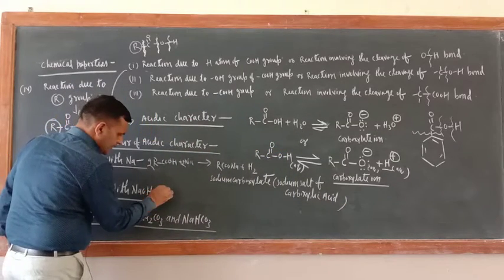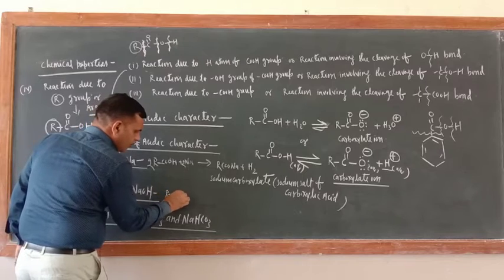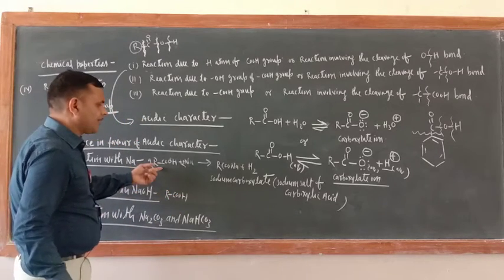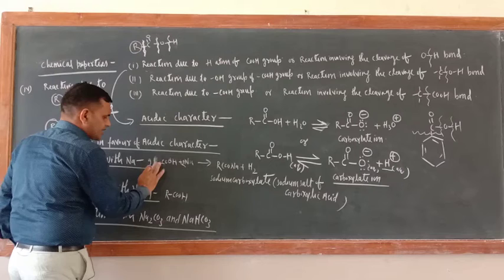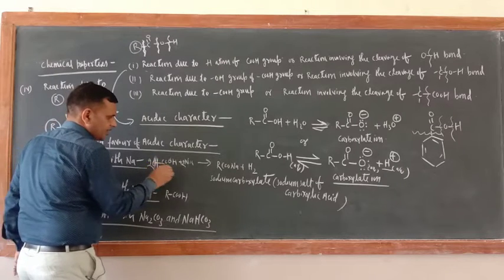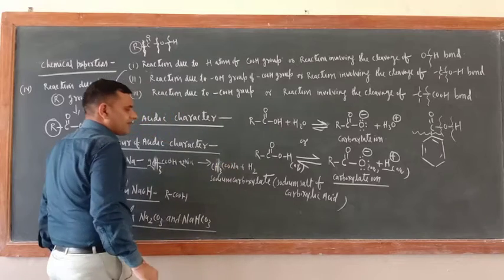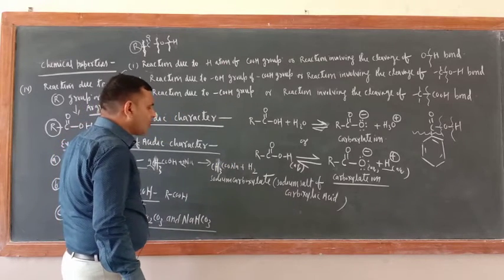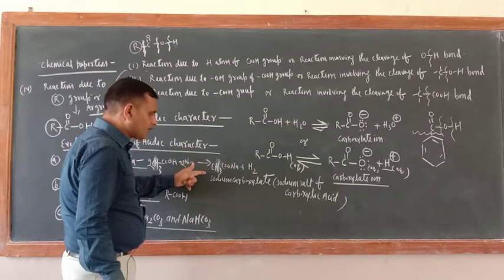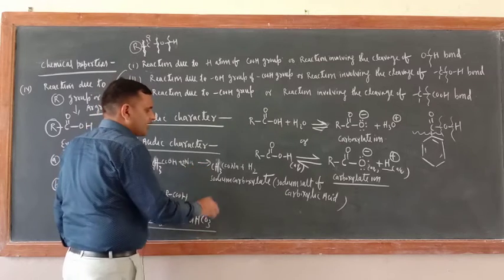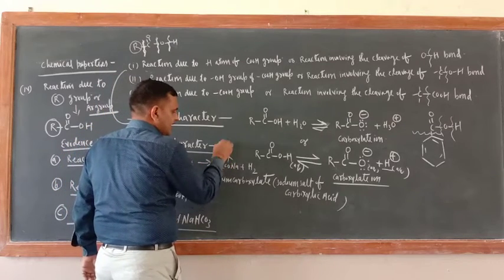Next one is RCOOH. Now individually you can fill here. Suppose I took here CH3. Just see, CH3. So here also CH3. So what is the name of this one? What is the individual example? Sodium ethanoate, or sodium acetate.